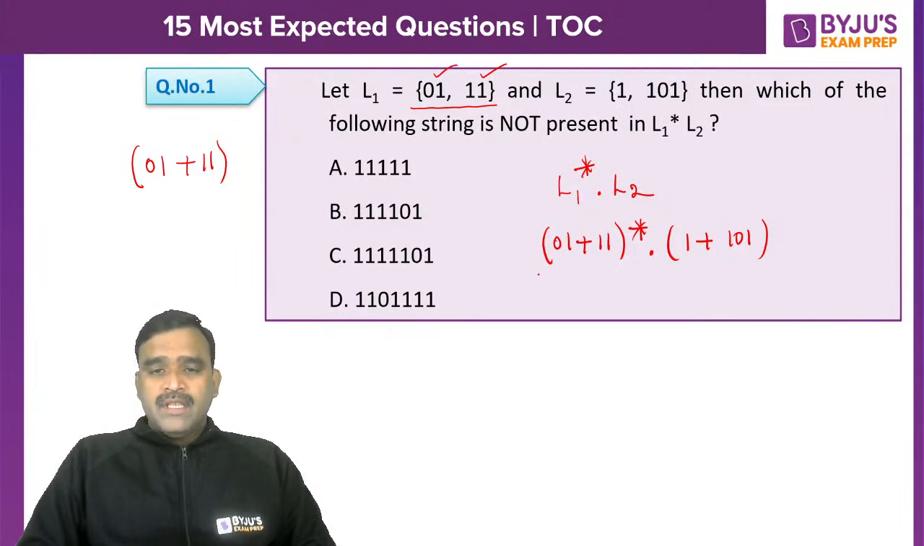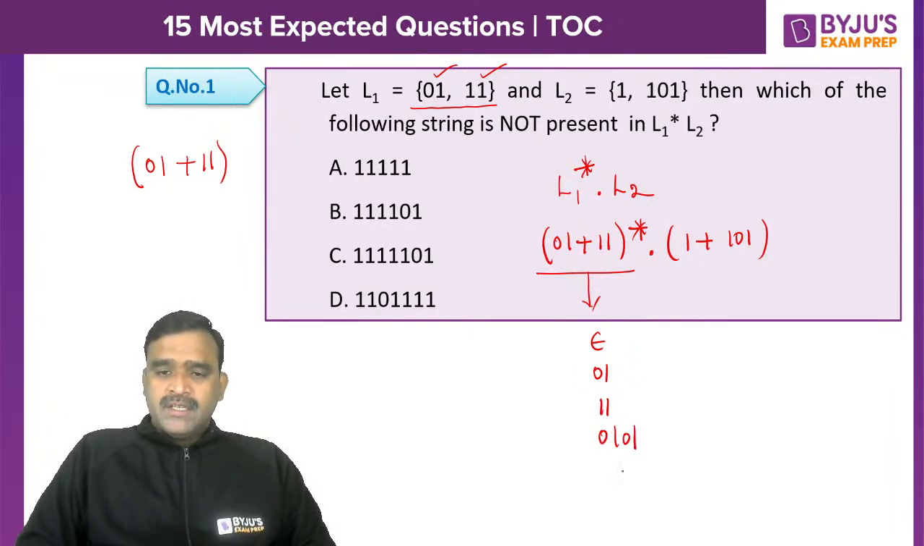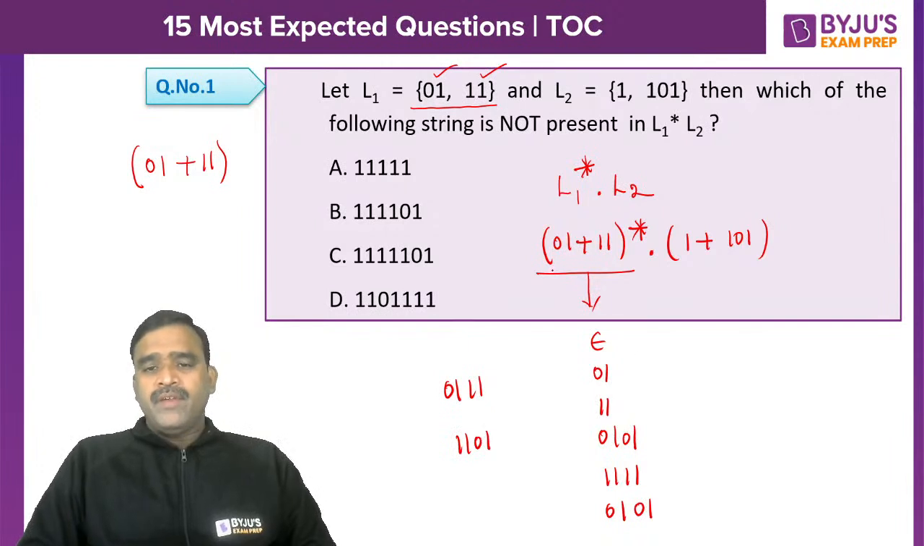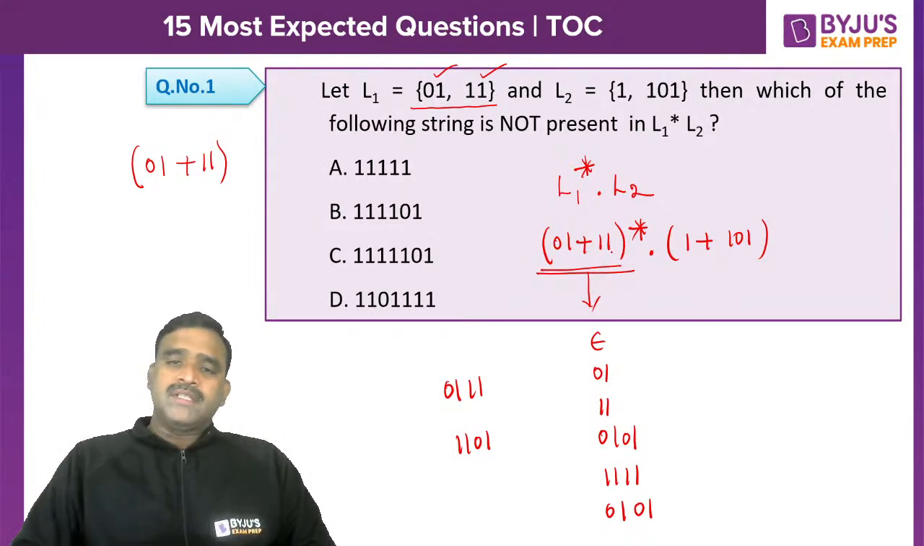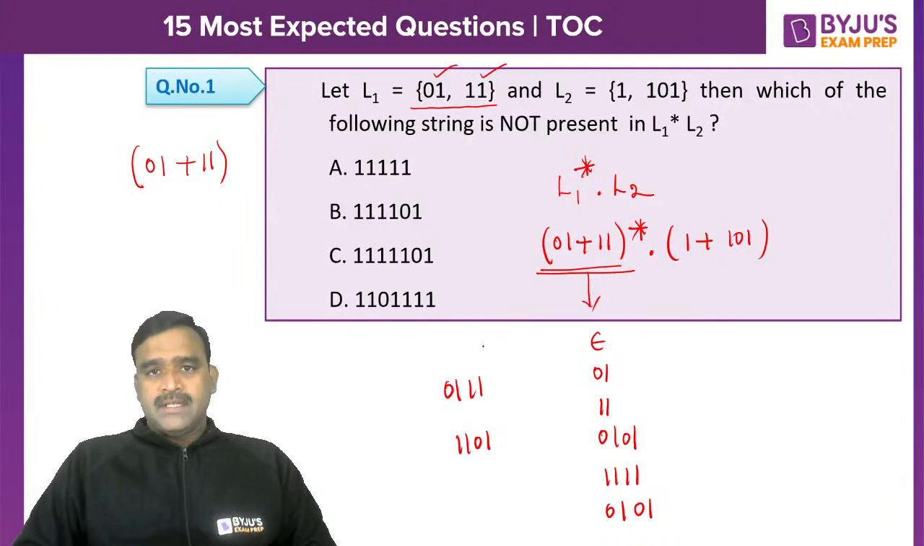Okay. So in this part we can get epsilon, or 01 or 11, and these combinations anytime. You can take 01 continuously. In every instance 01 can be taken, in every instance 11 can be taken. 01 followed by 01 can be taken, or 01 followed by 11 can be taken, or 11 followed by 01. The closure is nothing but zero or more instances. So in each instance either we can take 01 or we can take 11, but it has to end with either 1 or 101.